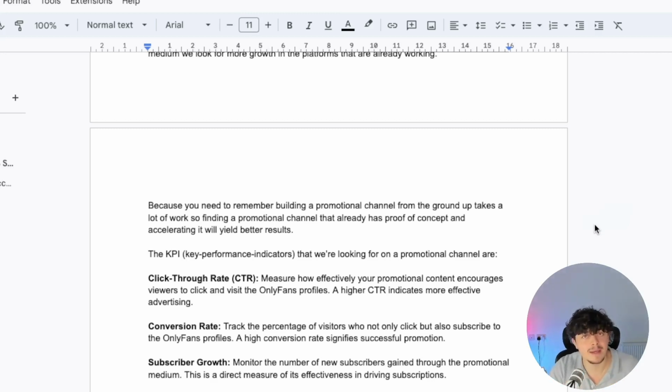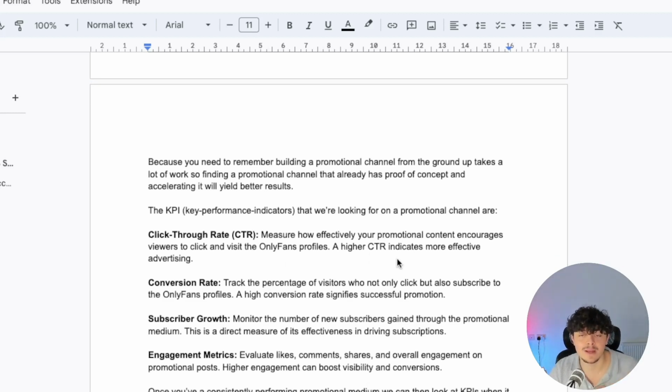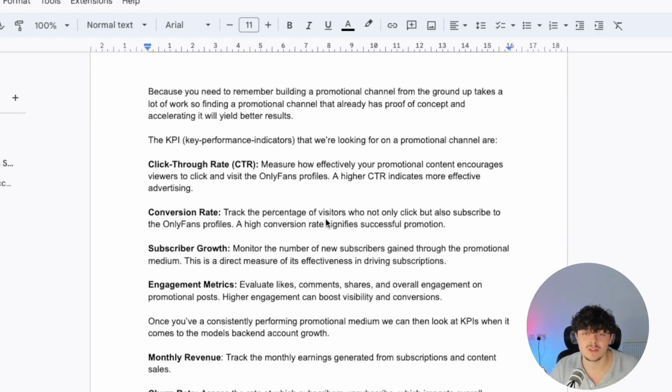So the KPIs, or the key performance indicators that we are looking for on a promotional channel, are the following. Click-through rate. We want to measure how effectively your promotional content encourages viewers to click and visit the OnlyFans profiles. A higher click-through rate indicates more effective advertising. Conversion rates. So we want to track the percentage of visitors who not only click, but also subscribe to the OnlyFans profiles. If we're getting a bunch of impressions on, let's say, TikTok, but none of them converting, it's not very useful. So you need to start incorporating converting content on that promotional medium.